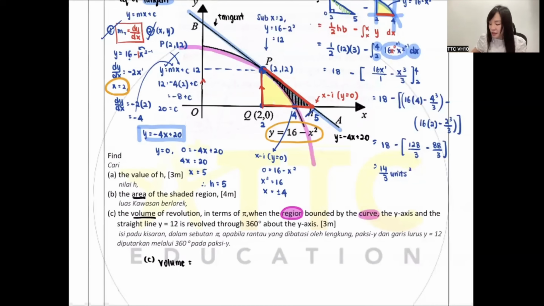Okay. Second, they say the y-axis. You take the highlighter, you highlight the y-axis. Okay. Third, they say the straight line y equals 12. Can anyone tell me, let's see your basics are good or not. How does the straight line y equals 12 look like?